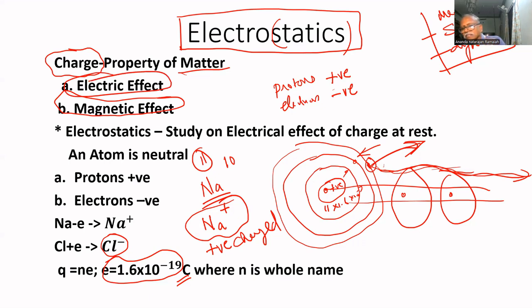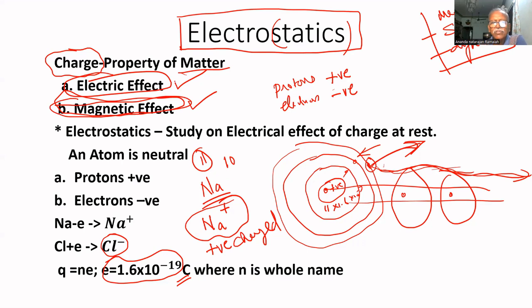Electric effect means excess of electrons or deficit of electrons. Whether the electrons are running or static, whatever the condition, the electric effect will always be there. But the magnetic effect will be there only when the electrons are flowing.